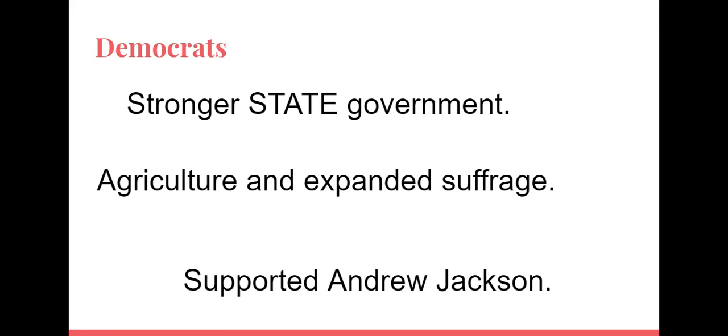Who else might be what we call disenfranchised, so not being able to vote? Who else would be included in that category? That would pretty much include all women and anyone who wasn't white. So any minorities at the time in the United States, people would want to extend the right to vote to those groups as well. And the Democrats supported Andrew Jackson.